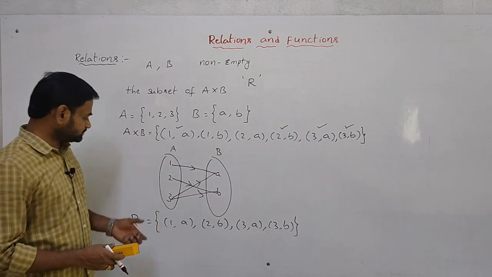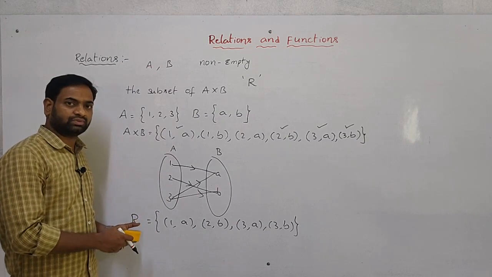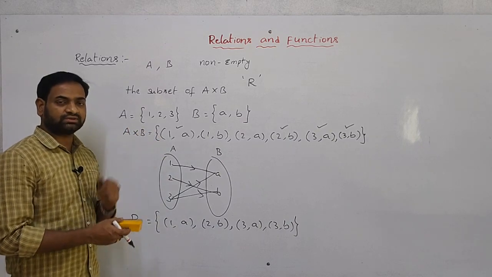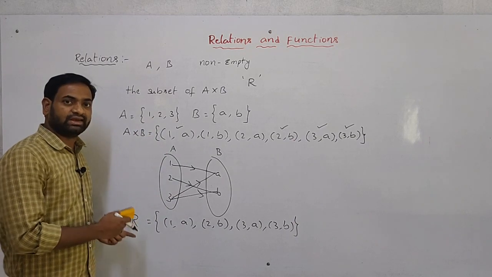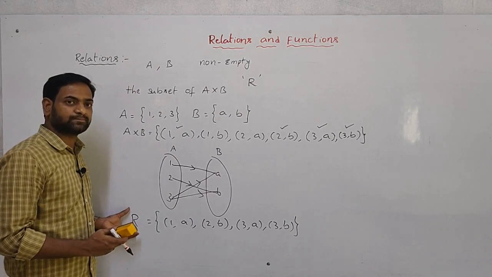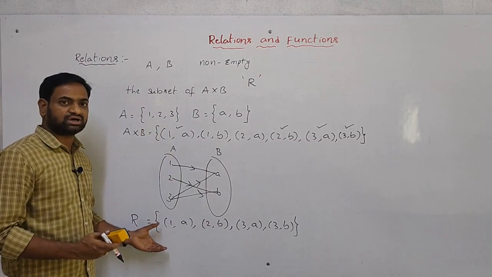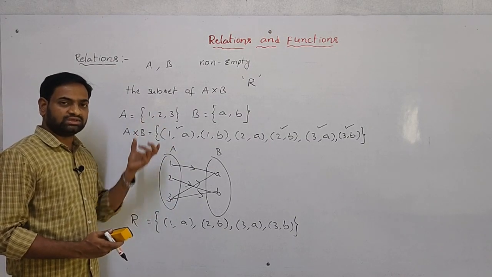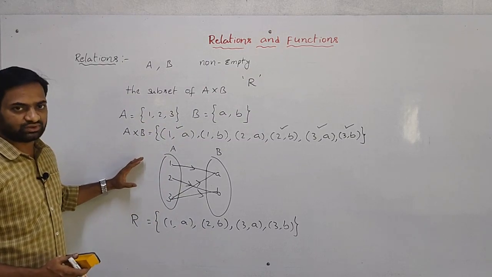That means all the elements of R are in A cross B. Then we can say this R is a relation, because R is subset of A cross B, because all the elements of R are in A cross B. So R is subset of A cross B, so R is a relation. So this is the example for this one.